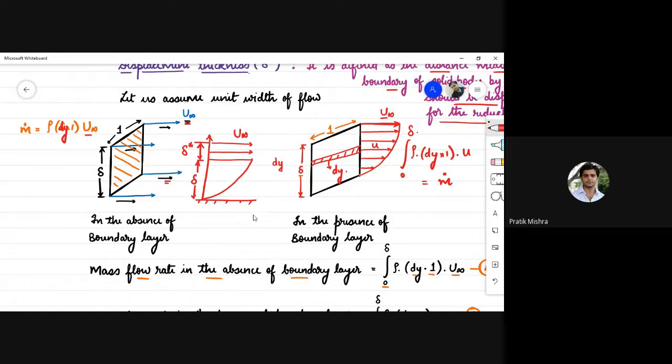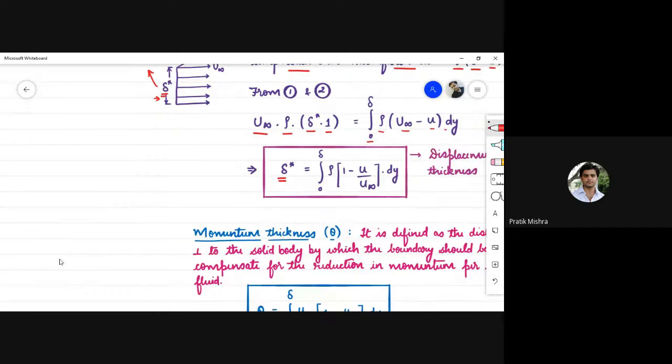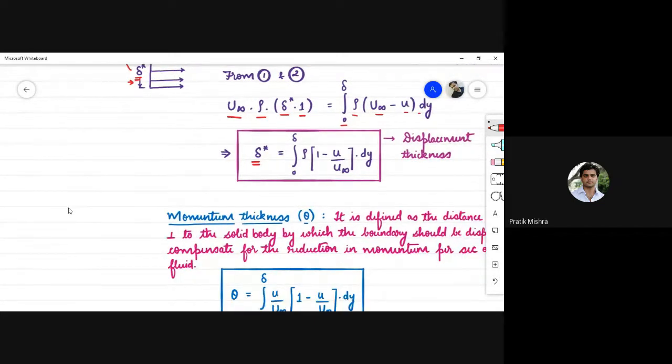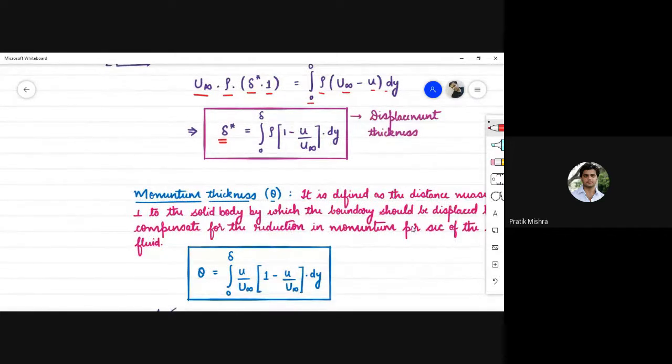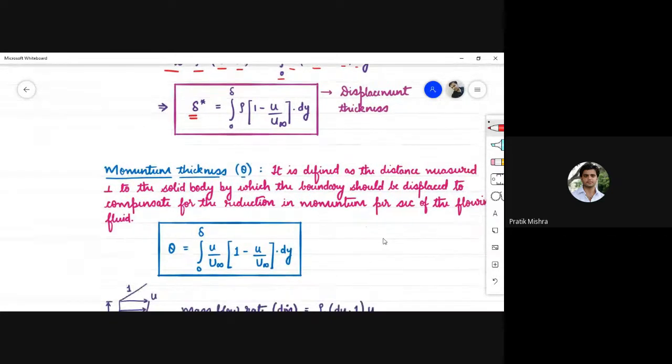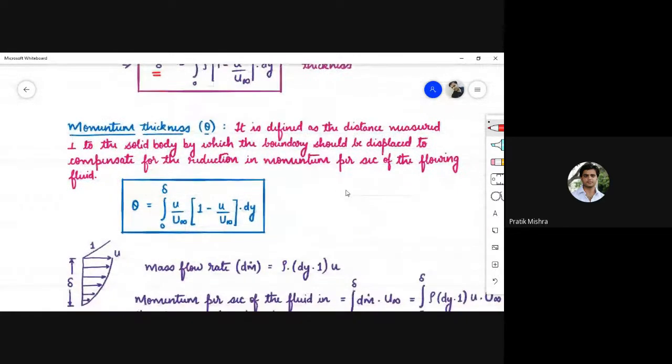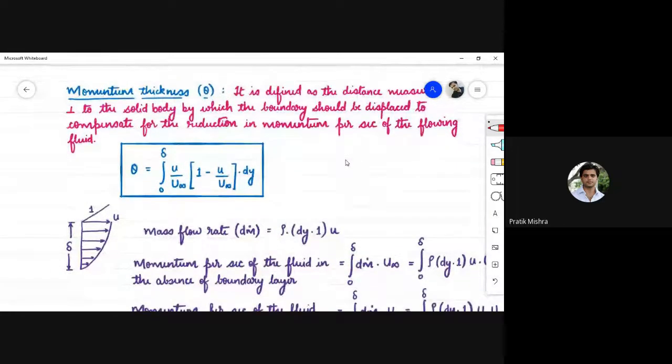Moving on to the another thickness, which is known as the momentum thickness. मोमेंटम थिकनेस भी इसी प्रिंसिपल में चलेगी कि अगर velocity gradient exist करता है तो there will be some loss in momentum because of the loss in mass flow rate. In order to compensate that lost momentum, we need to consider some additional thickness in order to conserve momentum of the flowing fluid. That additional thickness that we consider in order to compensate the momentum is known as the momentum thickness.